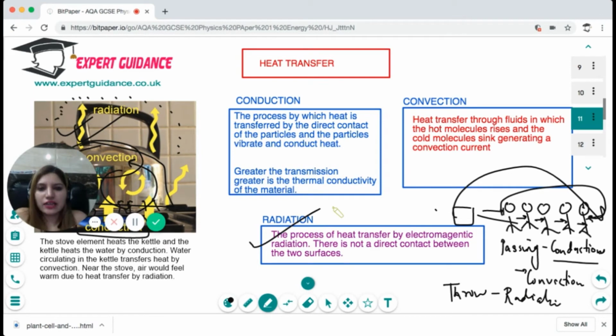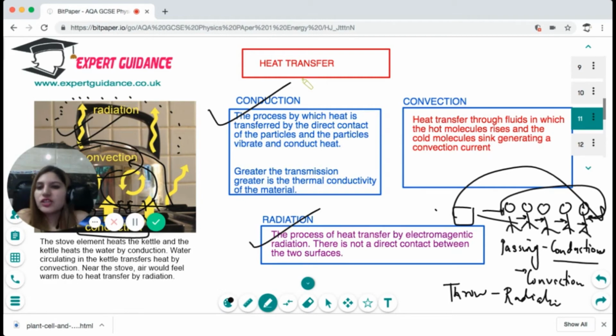In conduction, the heat is transferred by the direct contact of the particles, and the particles vibrate and conduct heat. Greater the transmission, greater is the thermal conductivity of the material. And in convection, there is heat transfer through the fluids in which the hot molecules rise and the cool molecules sink, generating a convection current.